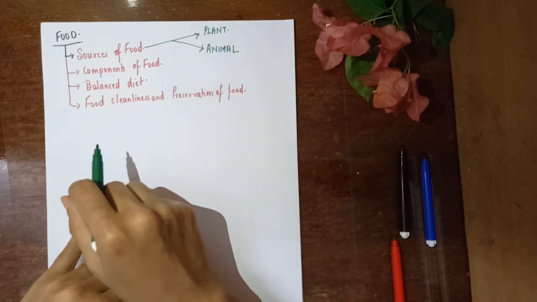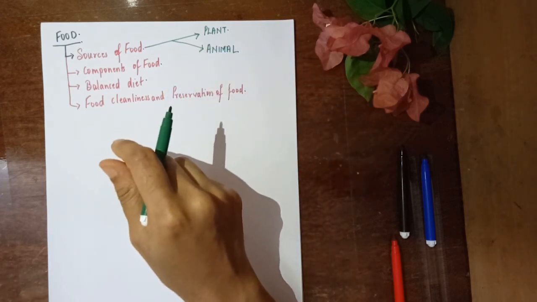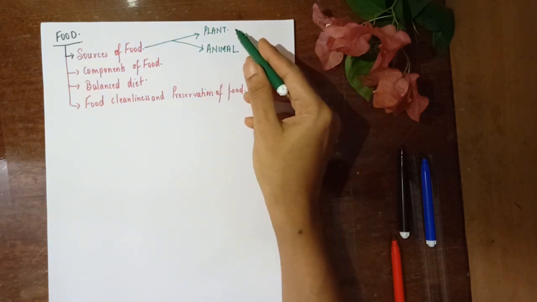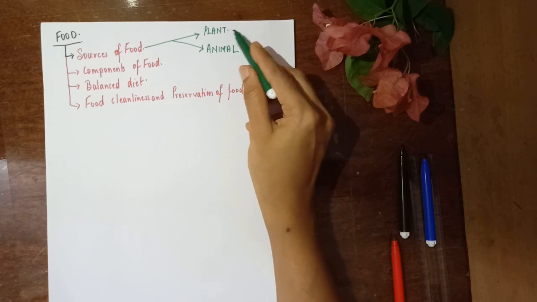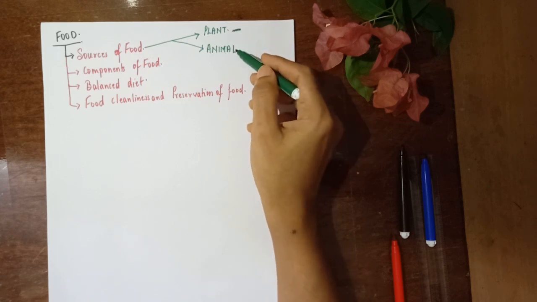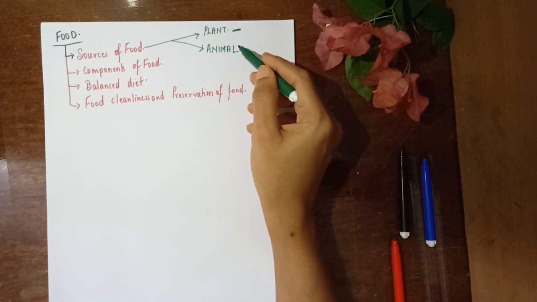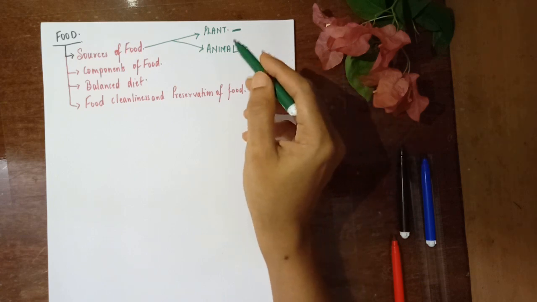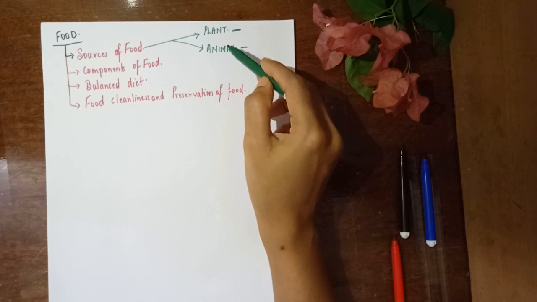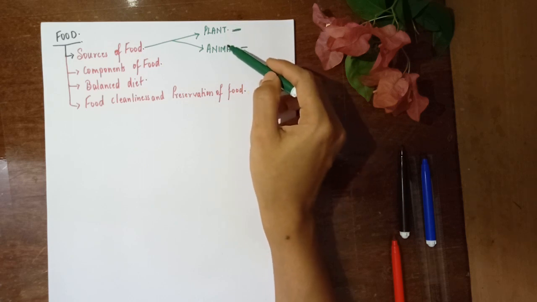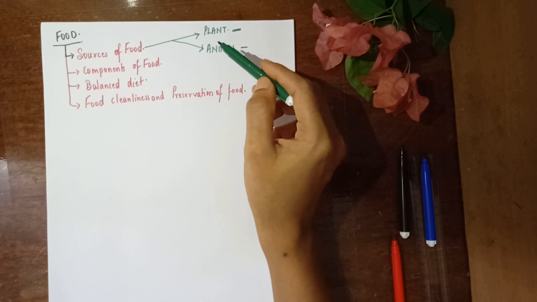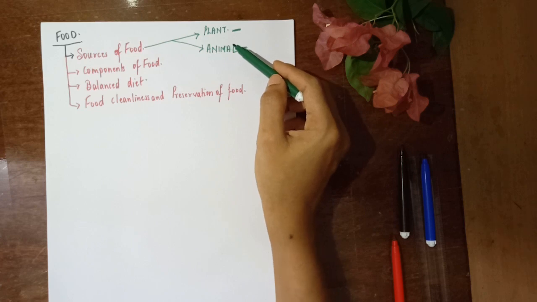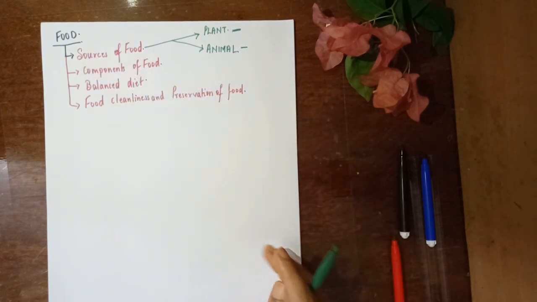In these two sources of food, we know about the food materials that can be included in them. We know that all fruits, vegetables, oats, pulses, etc. are included in plant-based diet, whereas milk, eggs, meat, chicken, fish, etc. are included in animal-based diet. So sources of food are mainly of two types, plant and animal based. If they ask you what are the sources of food, they are broadly classified as plant and animal based. The next thing that we start with is components of food.